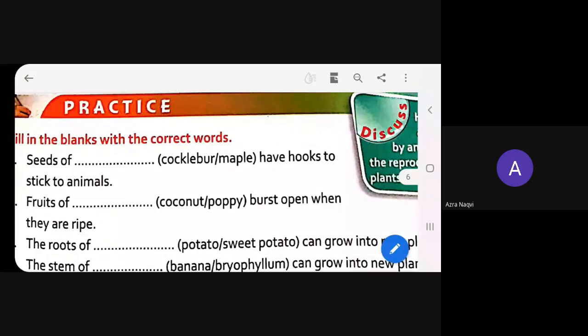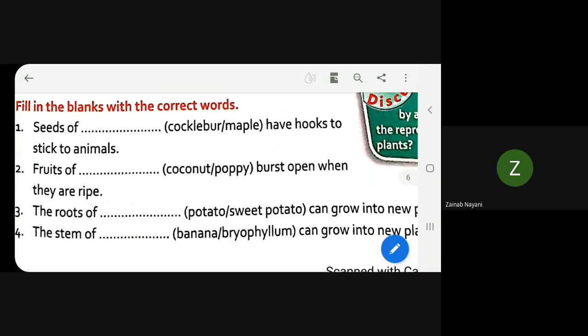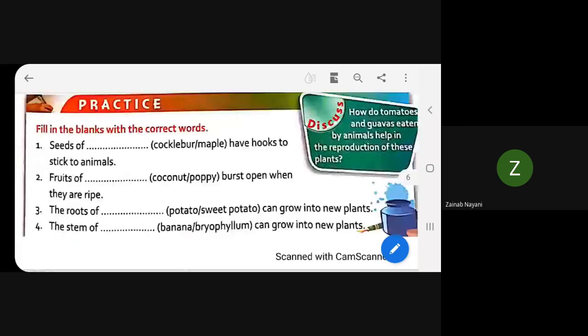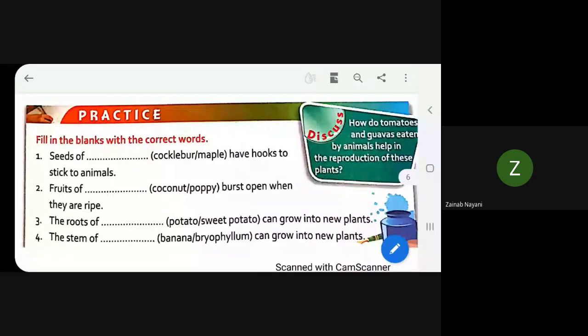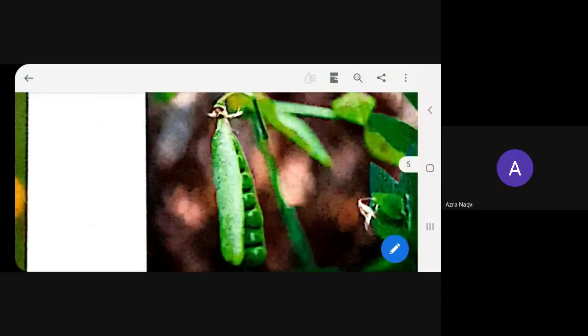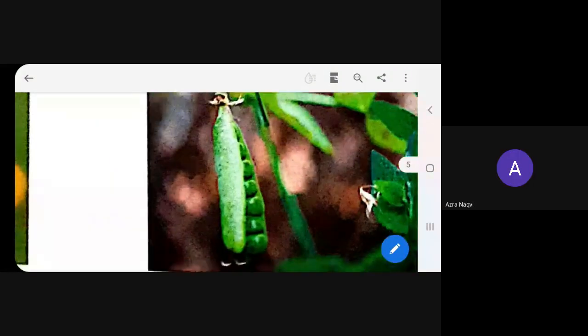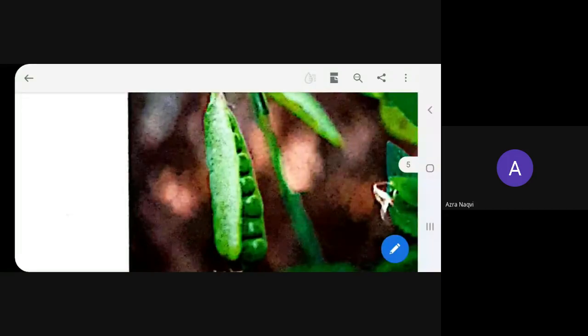Mohammad Raza, read it. Okay, ma'am. Fruits of dash burst open when they are ripe. Yes. The answer is poppy. Very good. See, here we have already seen that this kind of fruits, pea or poppy, will open by their own when they get ripe. So the correct answer is poppy.